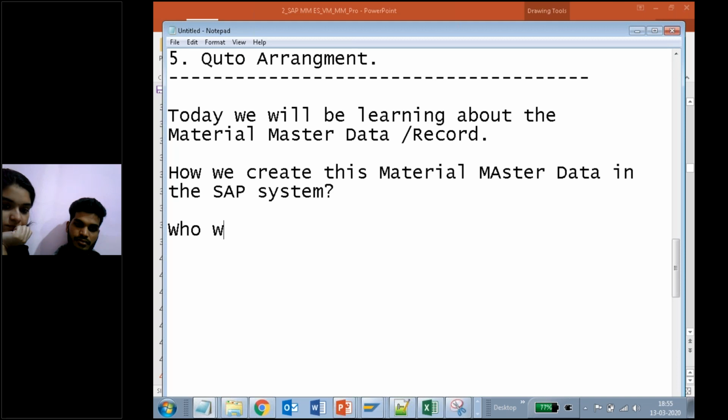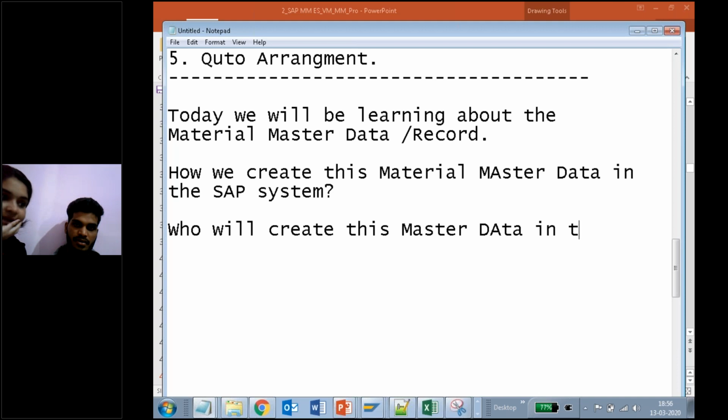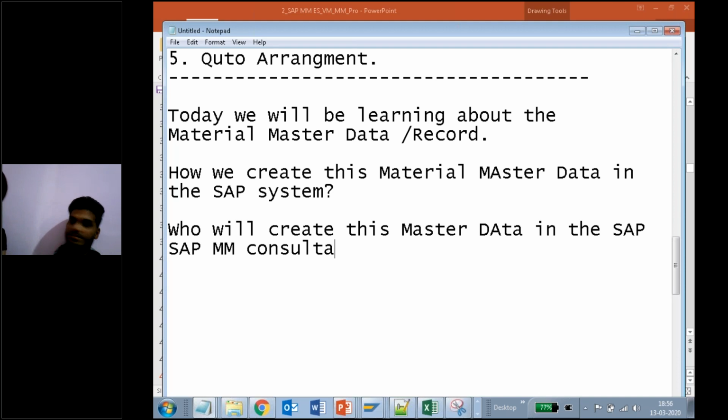Can you tell me who will create this master data? Who is starting a company, creating a company in SAP? That person will be the MM consultant. Very good, Arun is right. SAP MM consultant means that is we. We are the MM consultants, so we are going to create this.